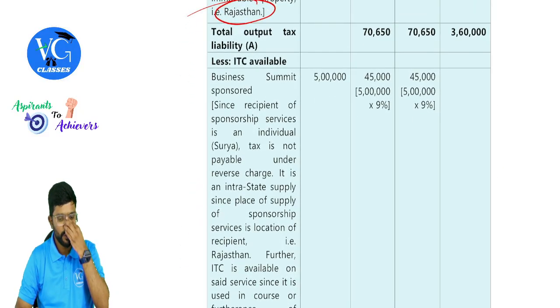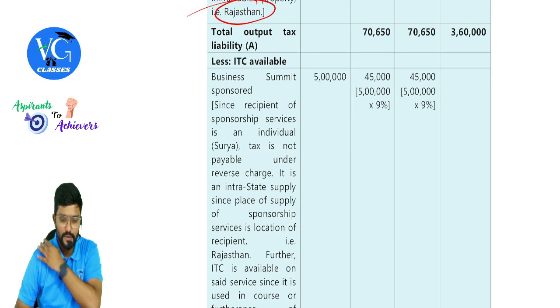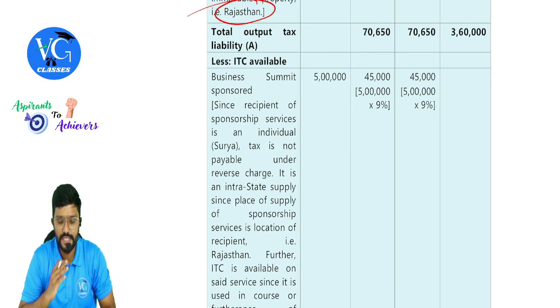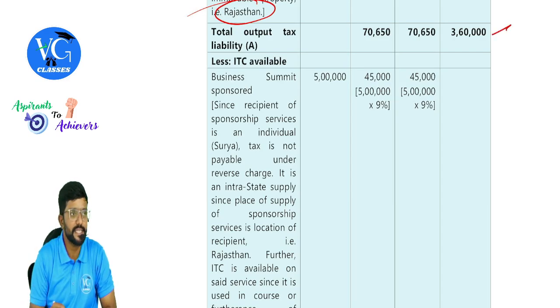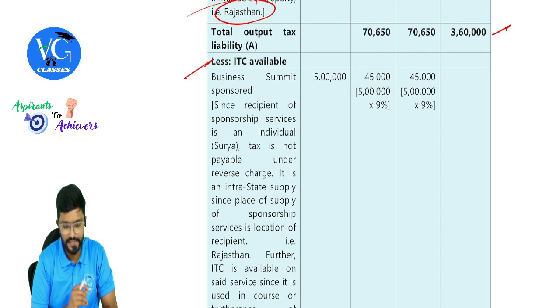Okay. Total output tax liability: 70,650 each of CGST and SGST, and IGST is 3,60,000. Now coming to ITC, guys.